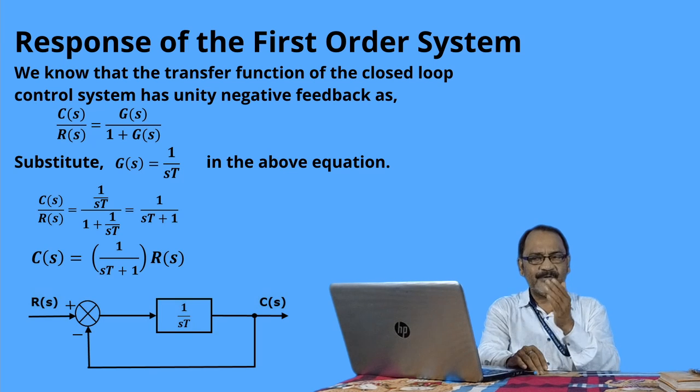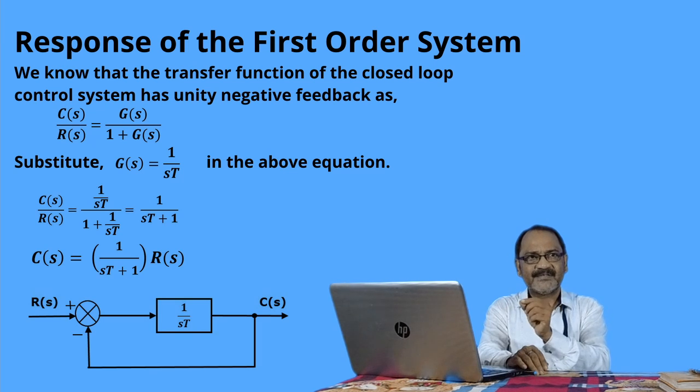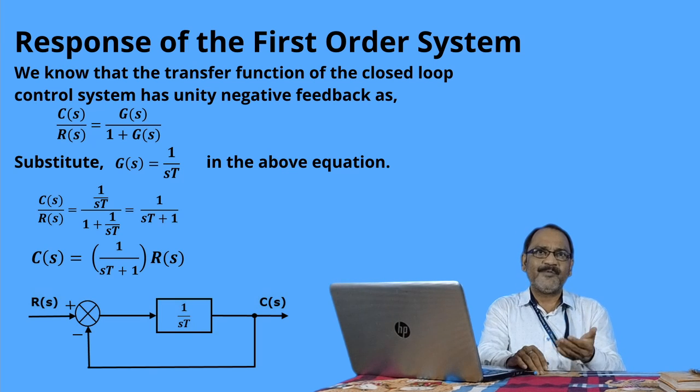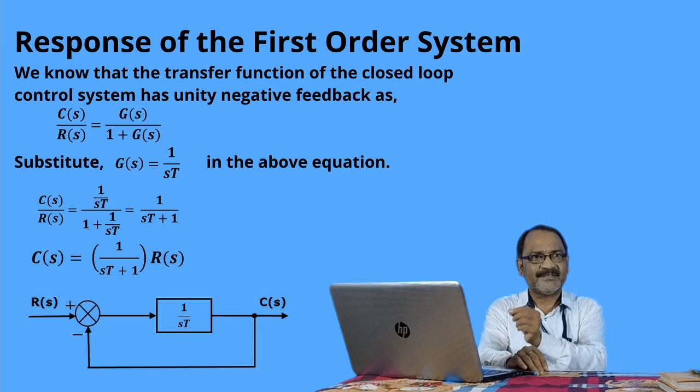If we substitute the value of R(s) here and simplify, we get C(s), the output response. Then by using the inverse Laplace transformation, we get c(t), the time response of the output. That is known as the time response analysis.